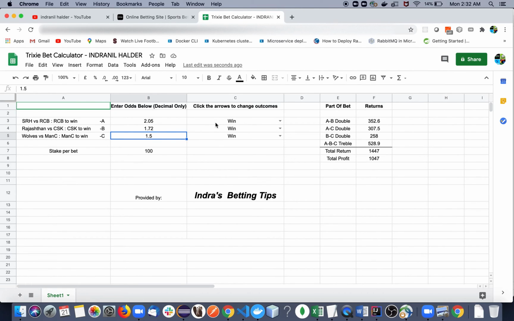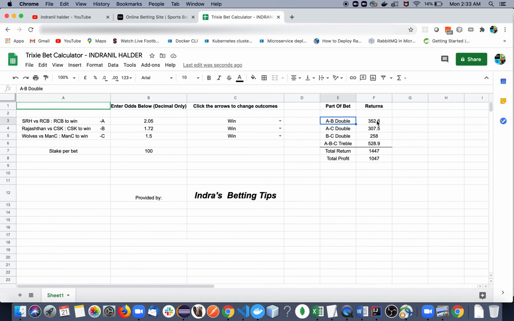So why is our stake being multiplied by 4? Because internally, what it does is we need to win AB double, AC double, BC double. So what does this mean? AB double means that what you predicted in this event was correct, and this one was also correct.